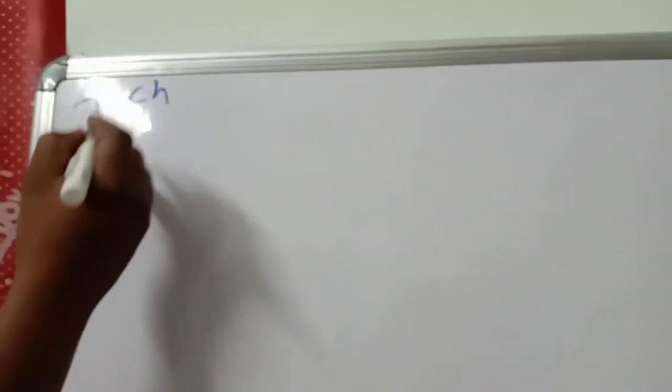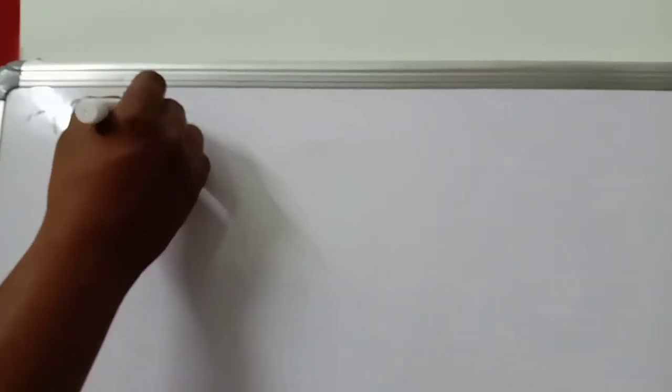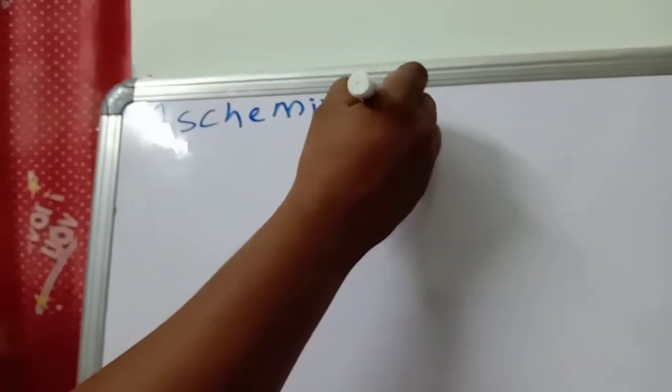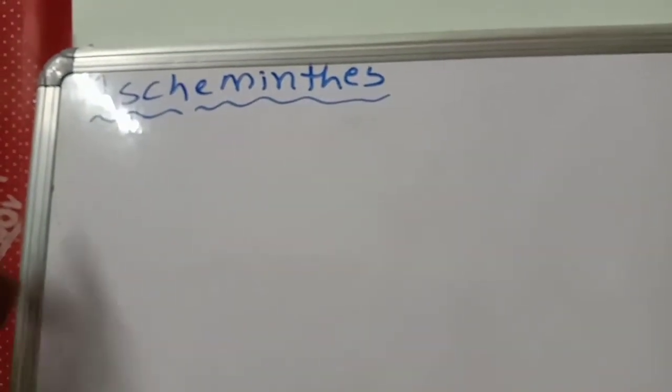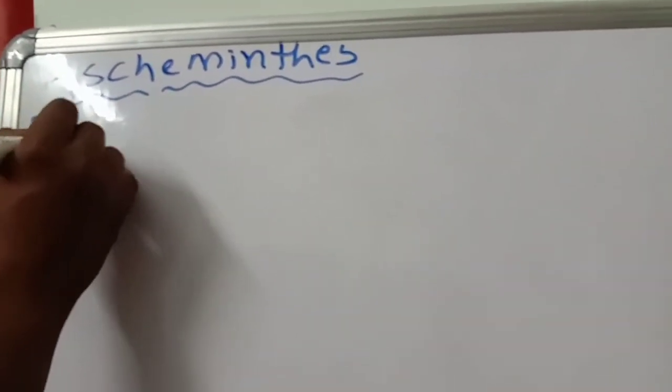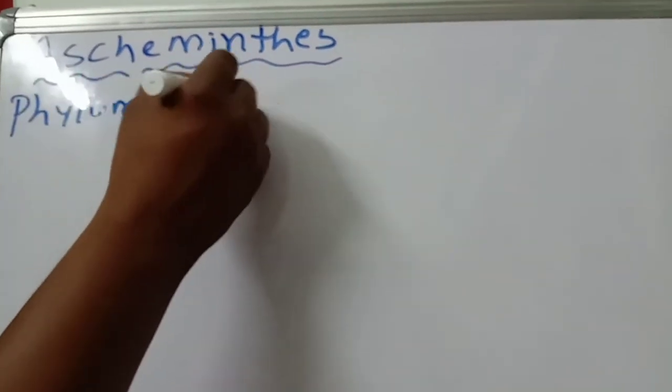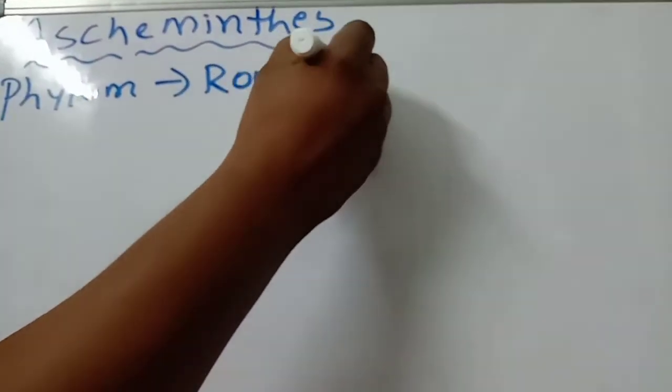Next one is phylum Aschelminthes. This phylum also is called roundworms.